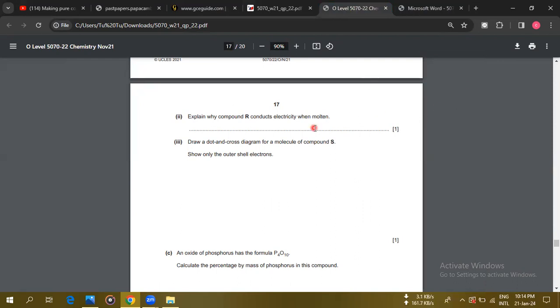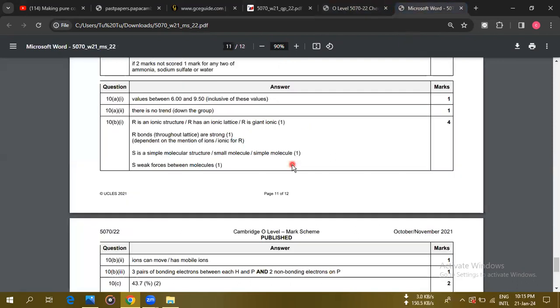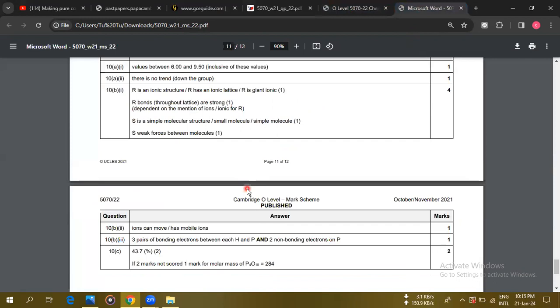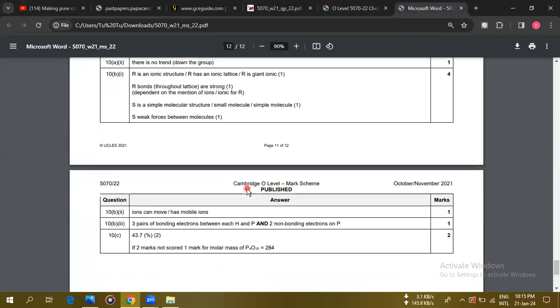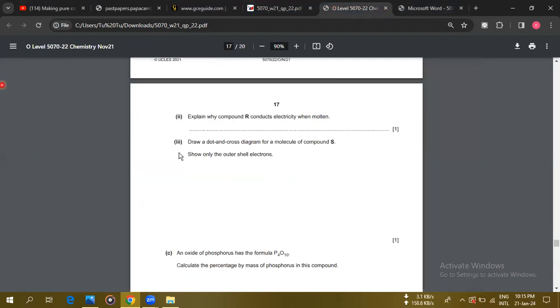Now, S was phosphine, right? Let's see how you draw S, phosphine, here. They just gave 3 pairs of bonding electrons between H and P and 2 non-bonding electrons on P, which they wanted, right? If you draw it and see here, phosphine. I can't draw circles nicely here. This is not easy to draw.